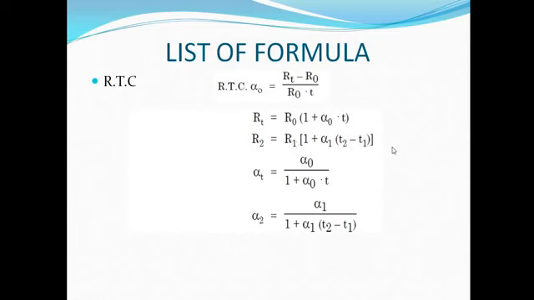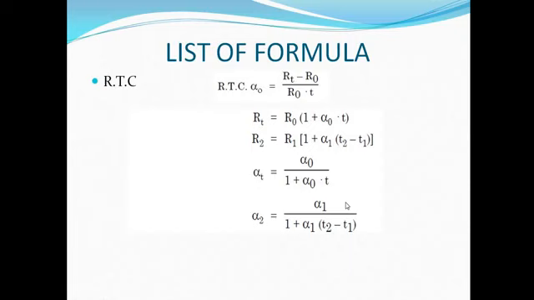If two different temperatures other than 0 degree centigrade are given, then R2 is R1 into (1 plus alpha 1 (T2 minus T1)). Then if we know RTC at 0 degree centigrade, alpha T, that is RTC at T degree centigrade, is alpha 0 upon (1 plus alpha 0 T). From this equation we can find alpha 0 also: alpha 0 is equal to alpha T upon (1 minus alpha T into T).